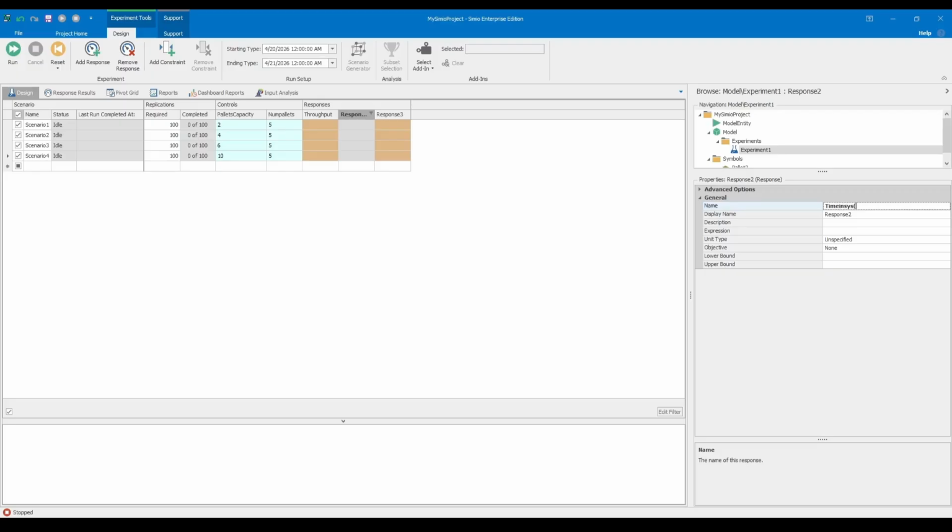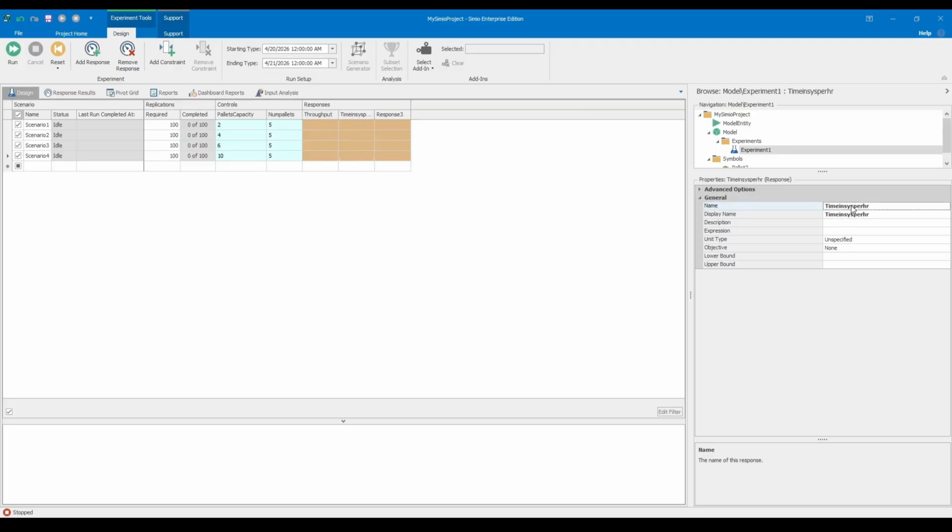We create a response for throughput to track the number of finished products per hour, another for the number in system to monitor congestion, and a crucial response for time in system to verify that the average time a part spends in the loop does not exceed the 1-hour maximum. Each response is mapped to its corresponding model expression, such as the part count state we created, or the built-in Simio tallies for entity lead times.